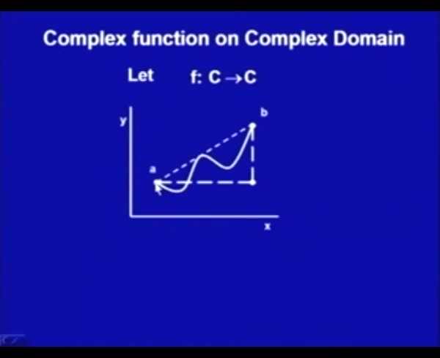So, finding a definite integral of a complex valued function on the complex domain, I am interested in finding the integral from A to B of f(z) dz. So, should I integrate from here to here, like this one, or in this manner? And do these paths along which I move from A to B affect the evaluation of the integral, or is it immaterial which path I take, as long as I reach from A to B in any manner?